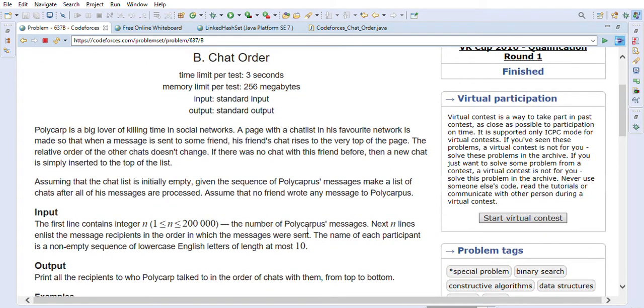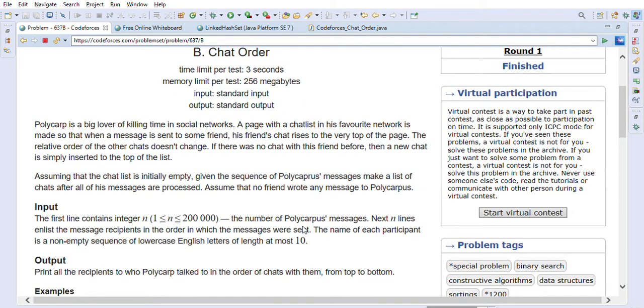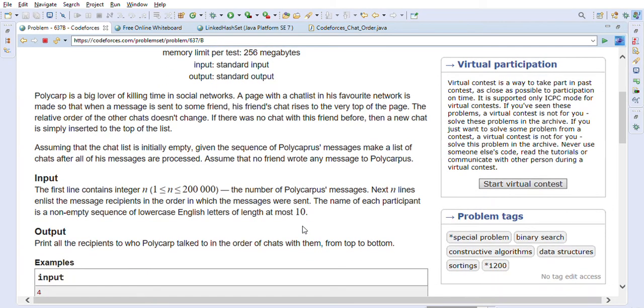Polycarp is a big lover of killing time in social networks. A page with a chat list in his favorite network is made so that when a message is sent to some friend, his friend's chat rises to the very top of the page. The relative order of the other chats doesn't change. If there was no chat with his friend before, then a new chat is simply inserted at the top of the list. Assuming that the chat list is initially empty, given a sequence of Polycarpus's messages, make a list of chats after all his messages are processed. Assume that no friend wrote any message to Polycarpus.